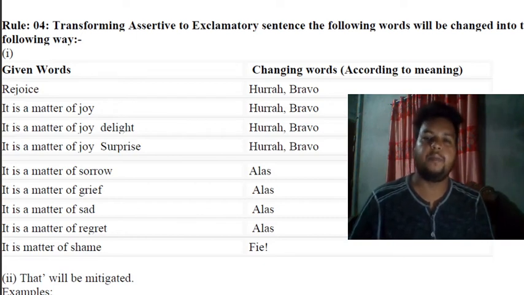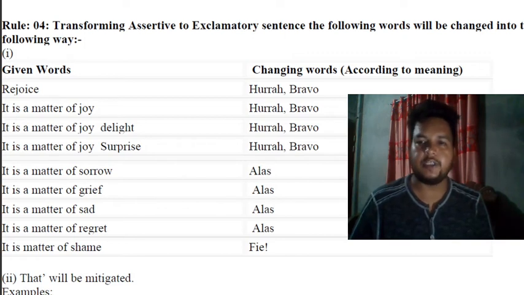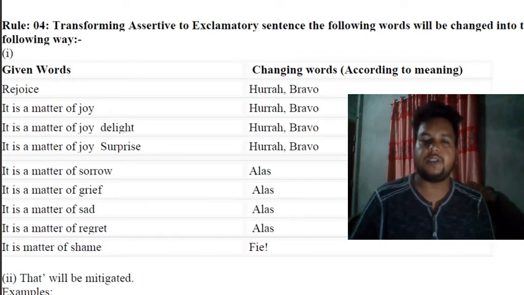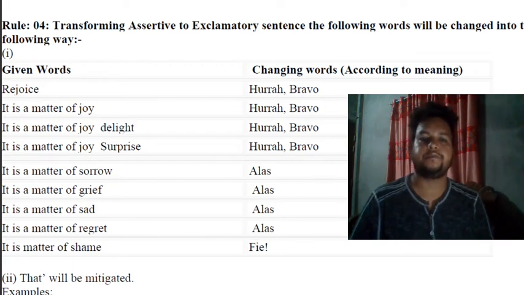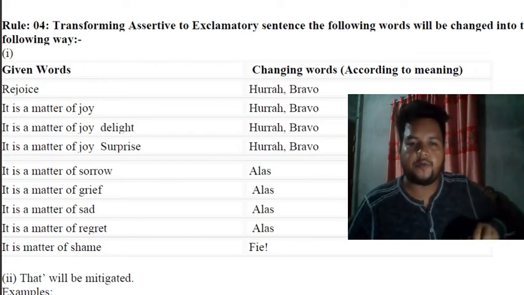But if you find any words that express sadness, grief, sorrow, that will take alas or fie. And the word that will be eliminated. Let's see some examples.